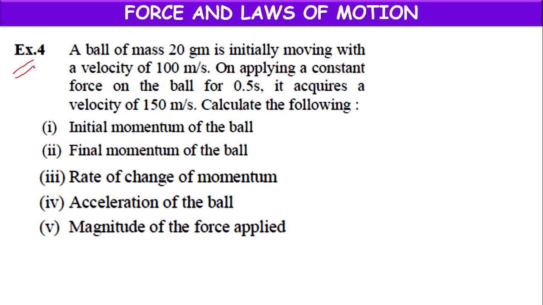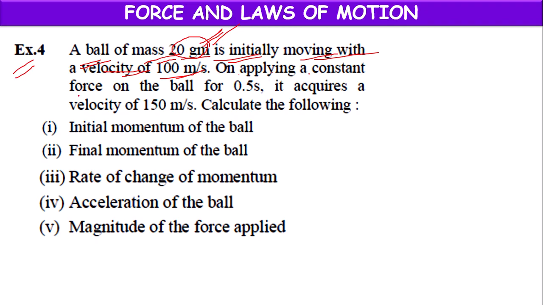Next one, example 4. A ball of mass 20 grams. So here gram is not an SI unit, we have to change it into kg. It is initially moving with a velocity of 100 meter per second.